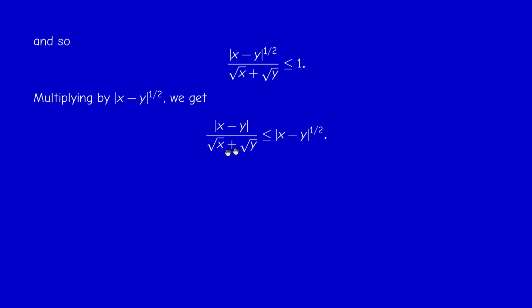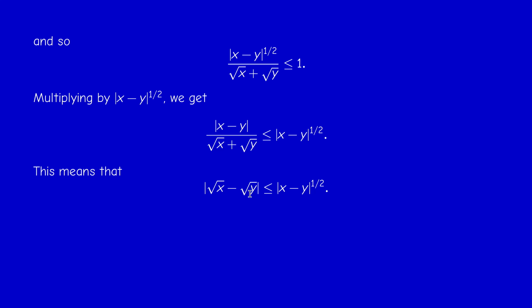But now if you look at this left-hand side, what is this actually? The absolute value is actually radical x minus radical y, because this is the conjugate of radical x minus radical y. So the left-hand side is precisely equal to |radical x minus radical y|. And that's it. So the claim is proved.